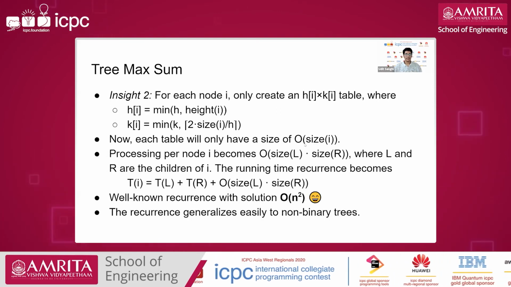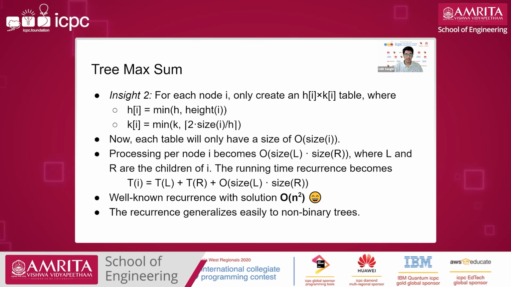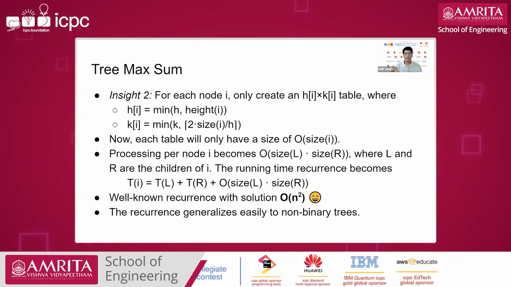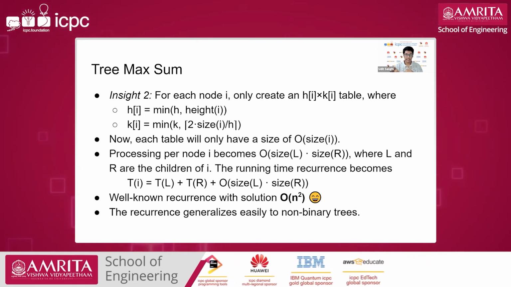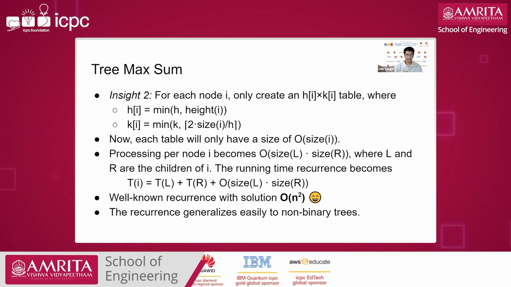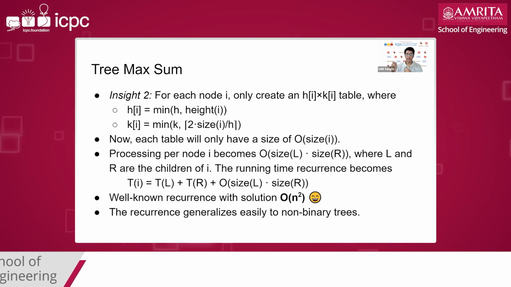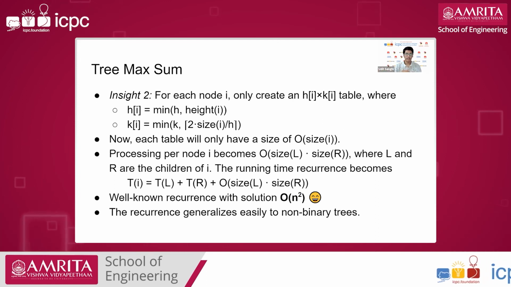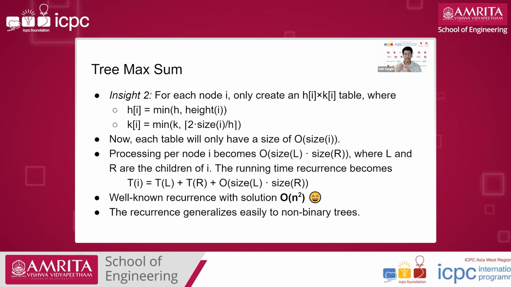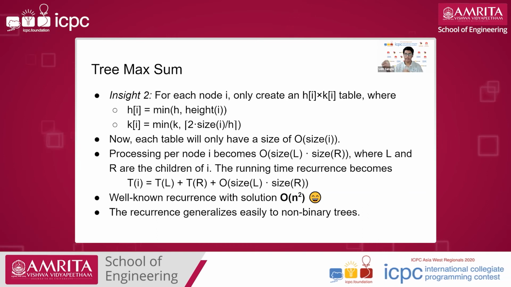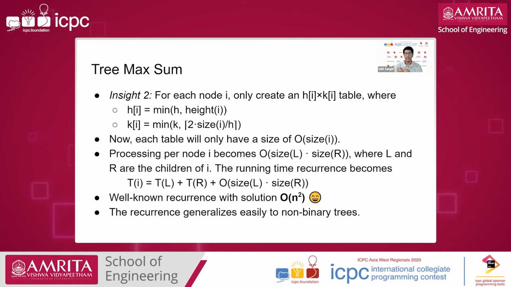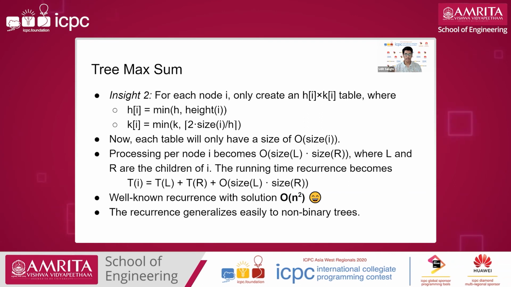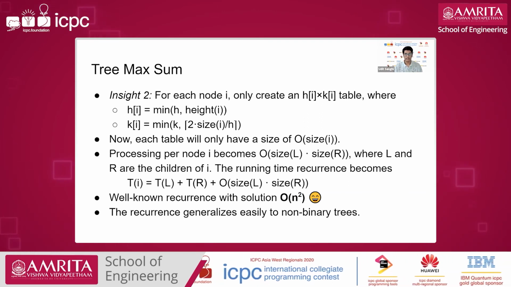Okay, so now the next observation is that in the first recurrence we were doing min of k comma subtree size. Instead of that, we can do min of k comma 2 into subtree size by h. Because of observation 1, we can see that this is enough number of nodes. This is the max number of nodes we can take in that subtree. So just iterating from 0 to the new k is enough.